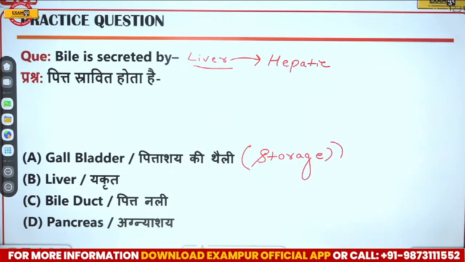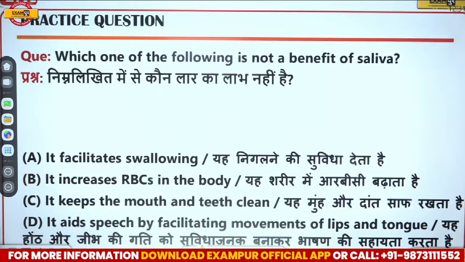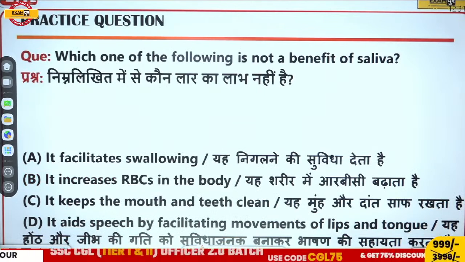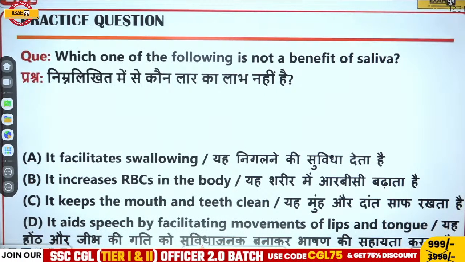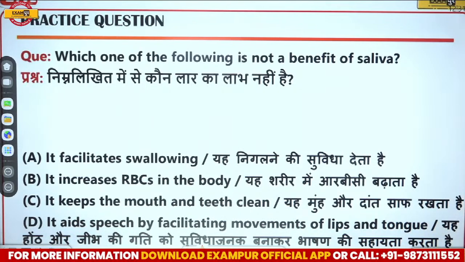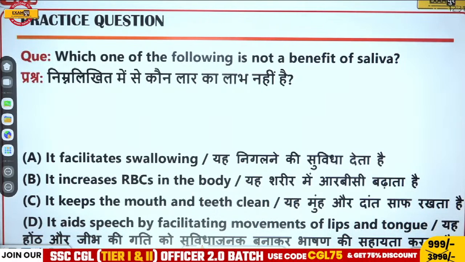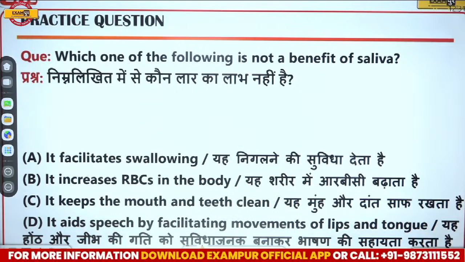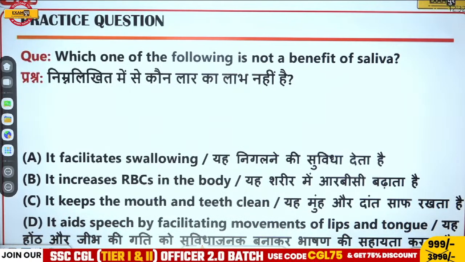Okay. So the next question is, which one of the following is not a benefit of saliva? Just have a look at the options and then give me the answer. We have four options. First, it facilitates swallowing. Second, it increases RBCs in the body. Third, it keeps the mouth and teeth clean. Fourth, it aids speech by facilitating movements of lips and tongue. What do you think? What will be the correct answer?